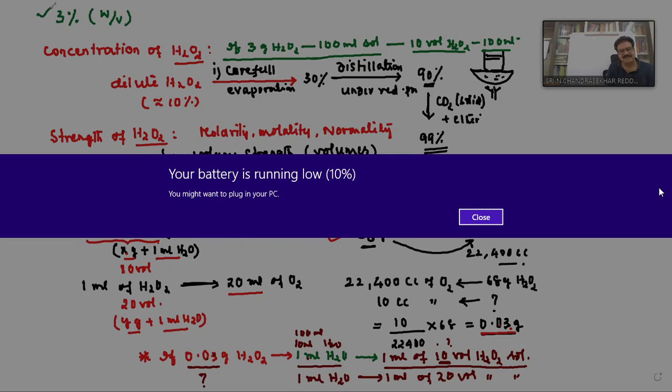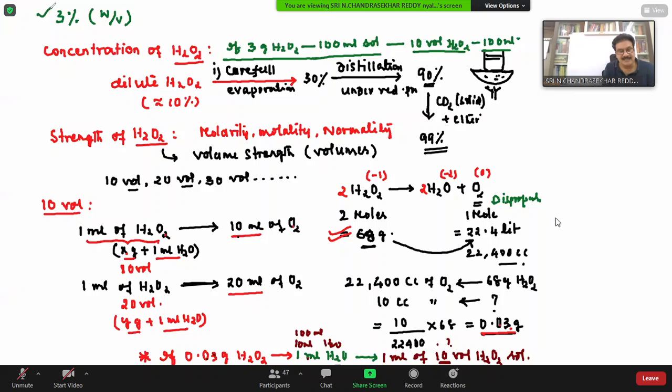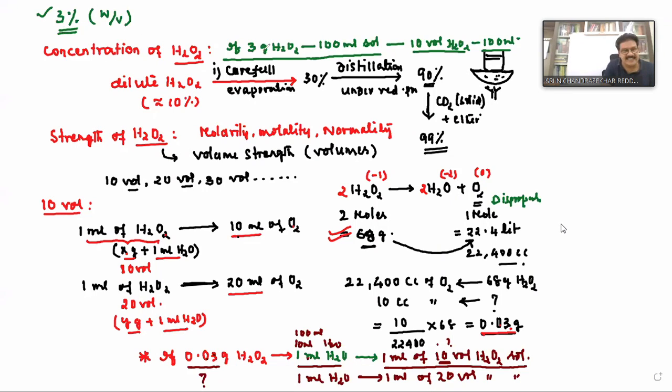So now this 3 percentage is nothing but which solution? 10 volumes, isn't it? Suppose you make it 30 percentage, then it becomes how much? 100 volumes. This is called perhydrol.